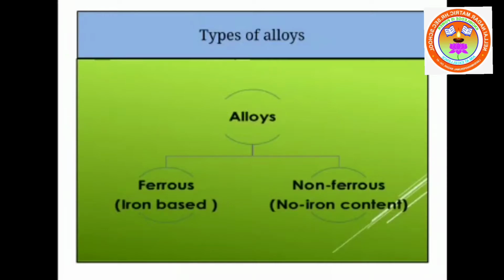An alloy is a homogeneous mixture of a metal with another metal or a metal with non-metals.